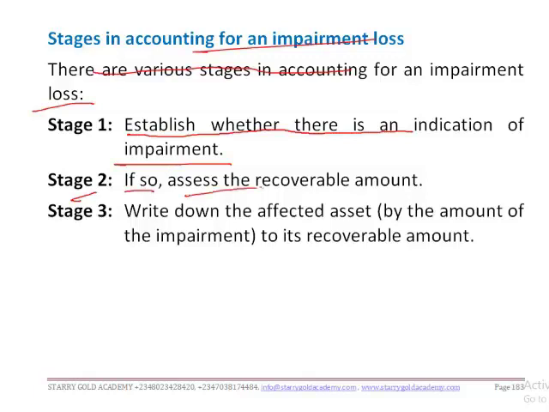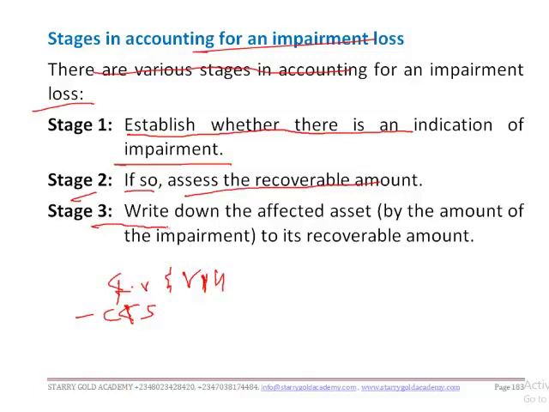So stage two is that once an impairment has been noticed, or there is an indication of impairment, then you should assess the recoverable amount. How do we assess the recoverable amount? Just take the higher of the fair value less cost to sell and the value in use. Are we together?